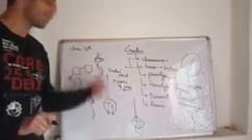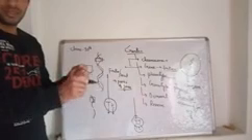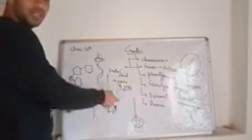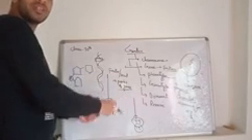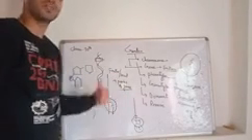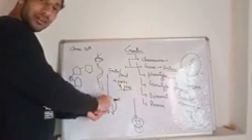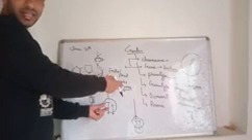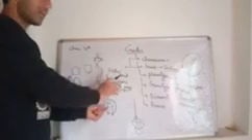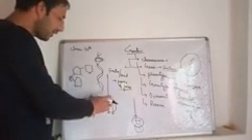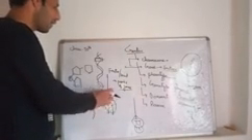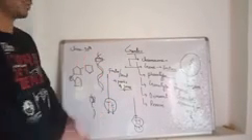So genotype determines the phenotype. It means which gene will remain dominant and which gene will not, which gene will express its character and which gene will not. When the character is expressed, that's a phenotype. So this is the genotype, and genotype will express the phenotype of an organism.